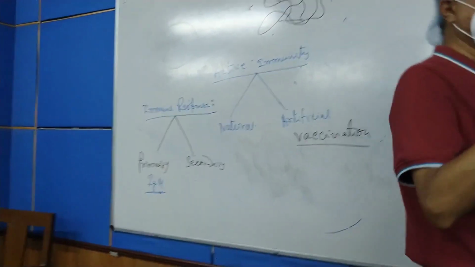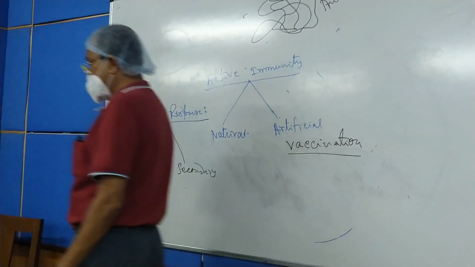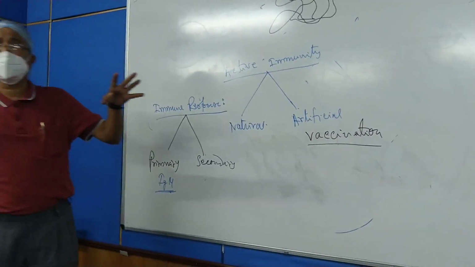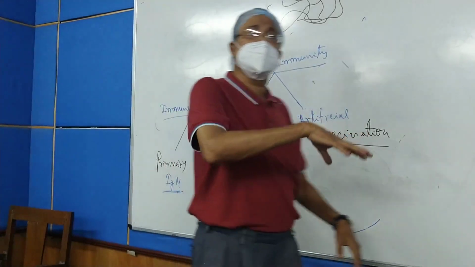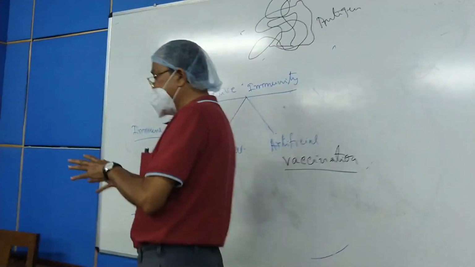Now after a lapse of 6 weeks, previously it was 4 weeks, but the World Health Organization and the Indian Council of Medical Research have suggested that the gap must be 6 to 8 weeks.